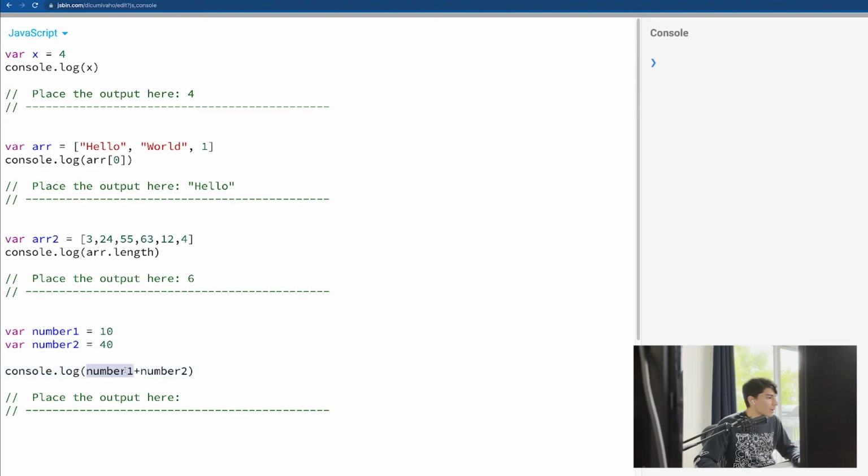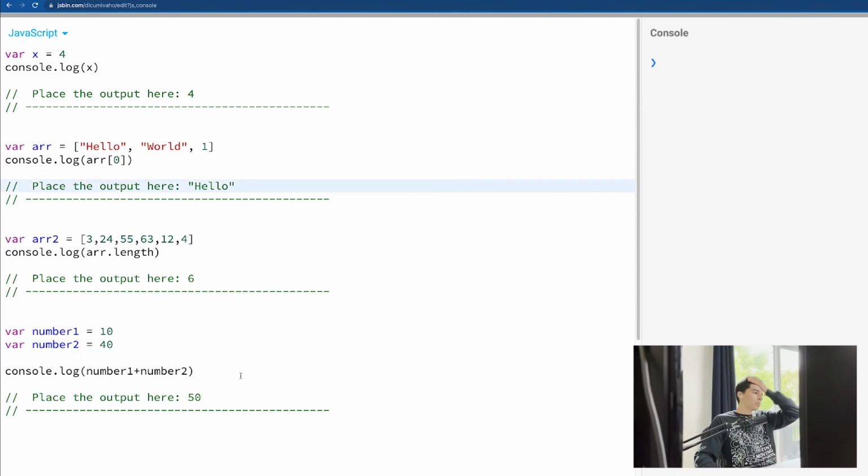Console log the number1 plus the number2. Some people can think the console log is gonna be like this. Yes, if it was strings, it would be like that. But we have numbers, and the language knows it is numbers, so it's gonna be basically 50, because they're gonna sum each other, and we have the result.